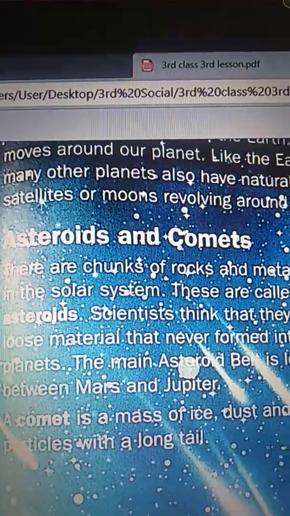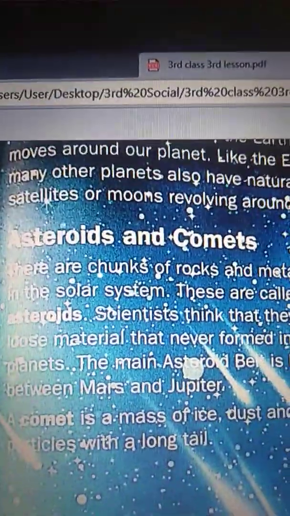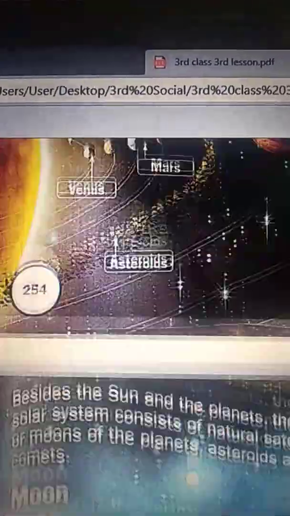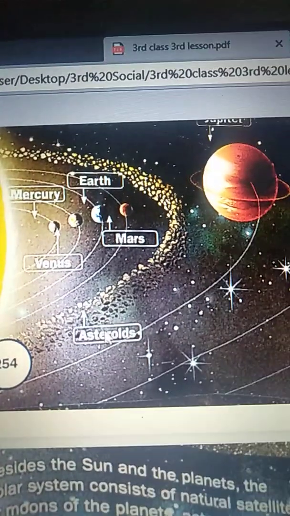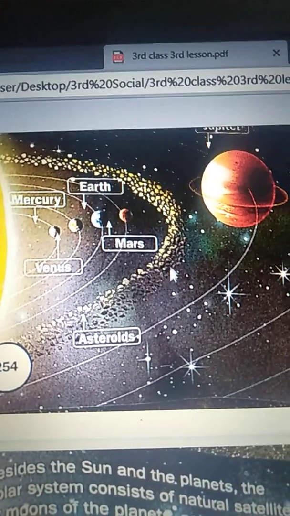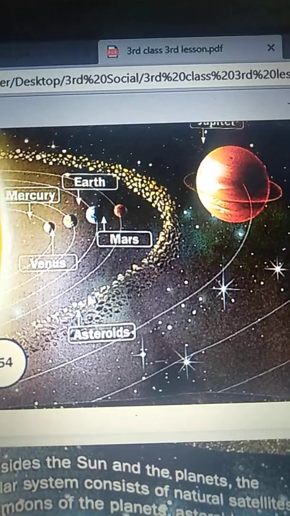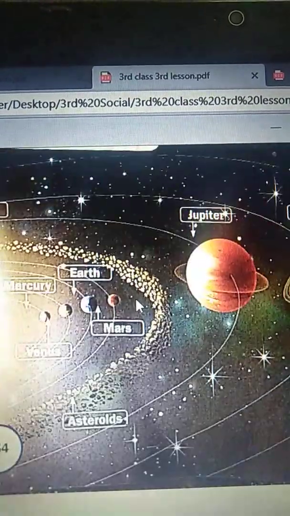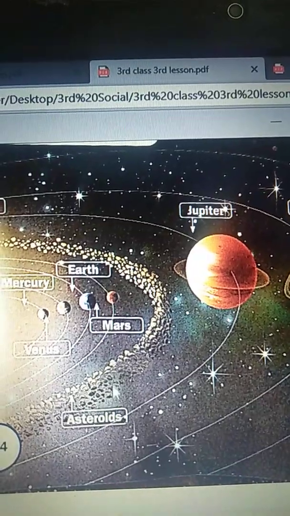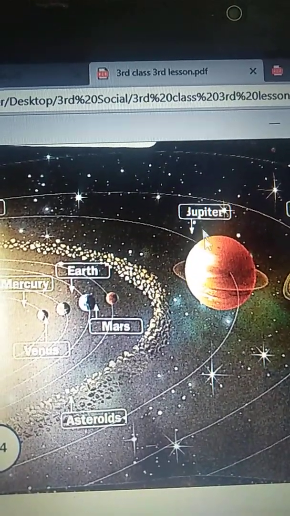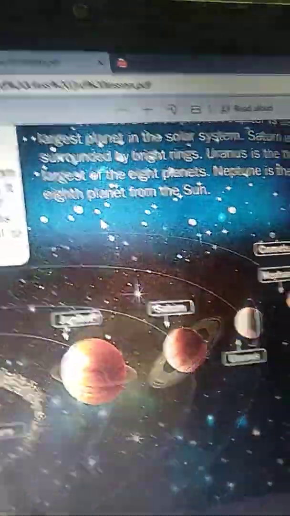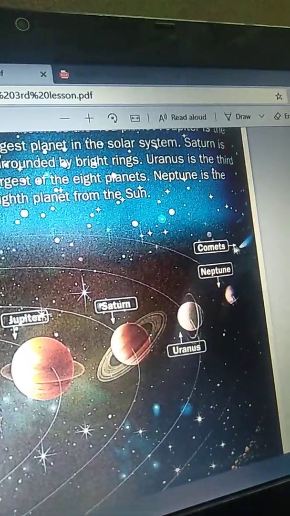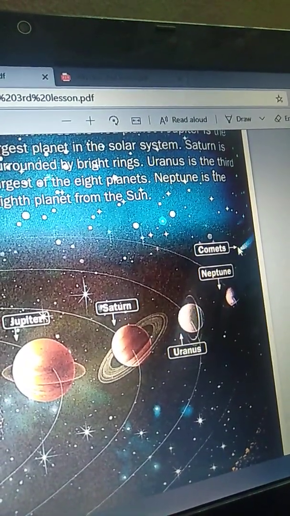Okay, asteroids and comets. Here I want to show you asteroids. These are brick type, looking like stones, right? These asteroids are placed in between Mars and Jupiter. And here I want to show you comets.